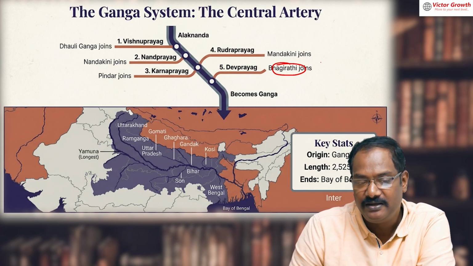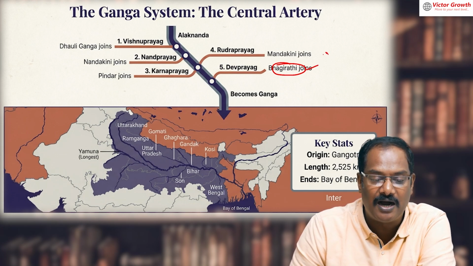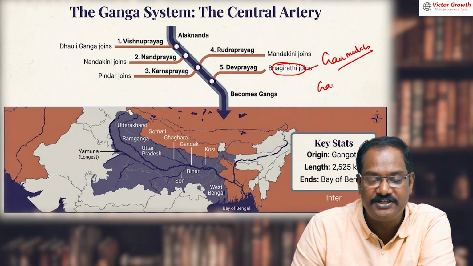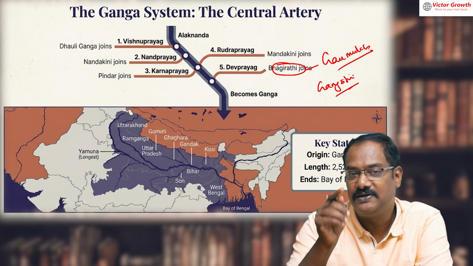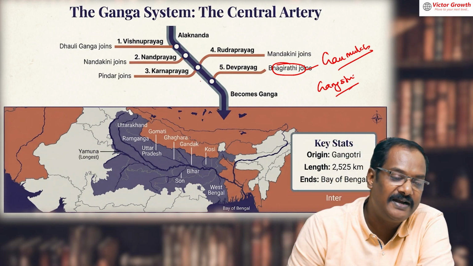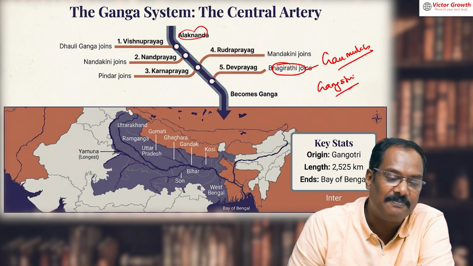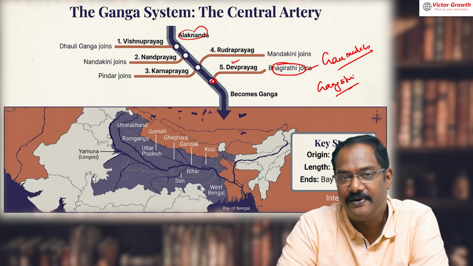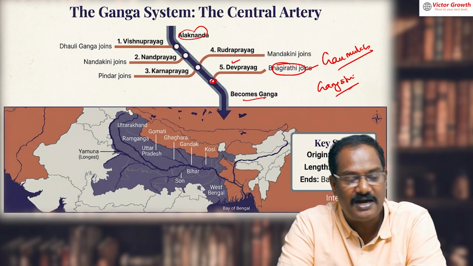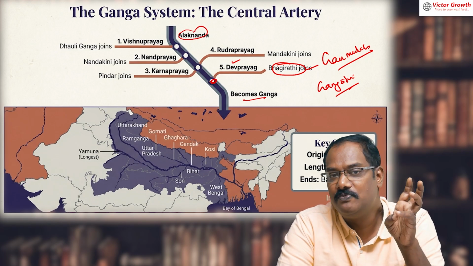Bhagirathi is where the Ganga starts from. It starts from Gaumukh, or Gangotri Glacier. So Ganga does not start as Ganga itself. It's known as Bhagirathi only. But when it joins the Alaknanda at a place called Devprayag, only then it is known as Ganga. Understood? So Ganga starts as a Bhagirathi from Gaumukh in Uttarakhand.